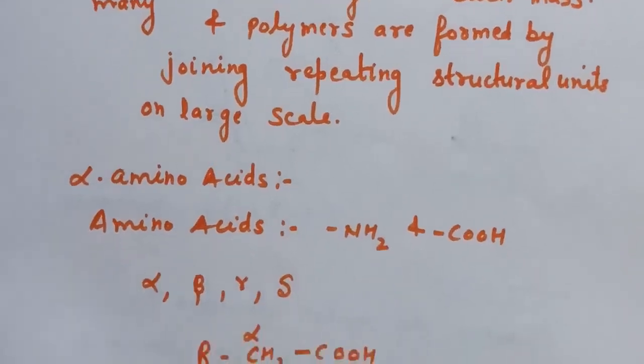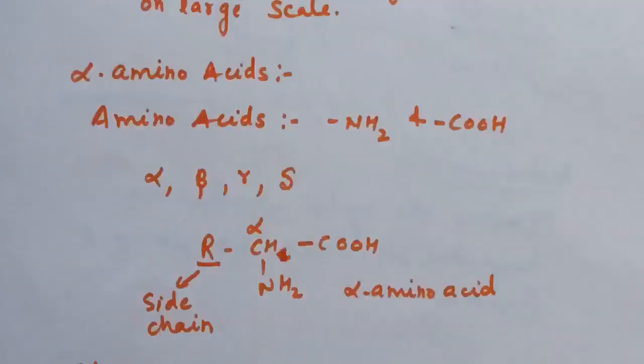Now we will discuss what are alpha amino acids. So here is the structure for alpha amino acid, R-CH(NH2)-COOH. With respect to this carboxyl group, this carbon is alpha carbon, and here this amino group is attached to this alpha carbon, and this is the structure for amino acid. This R is side chain.